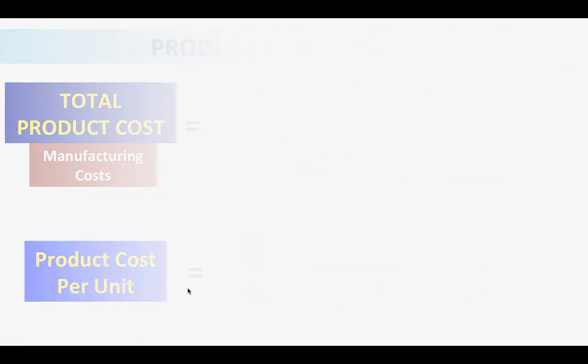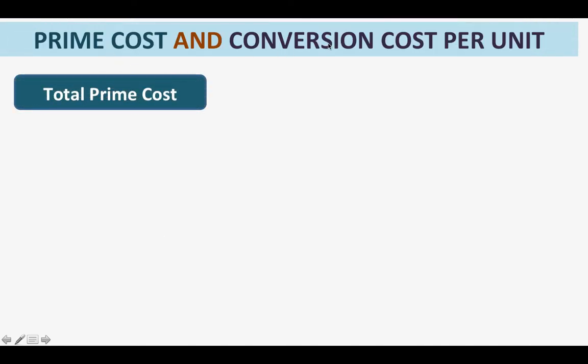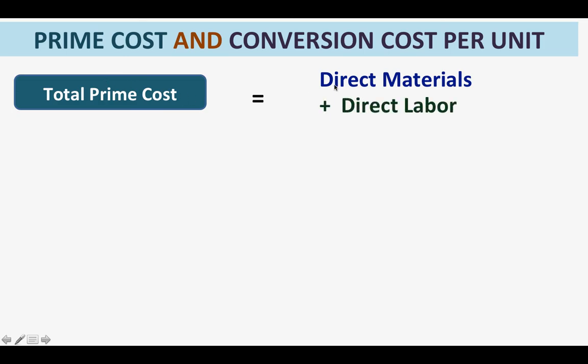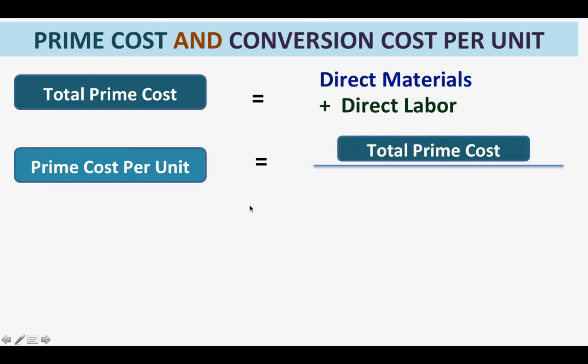Okay? It is also important to get your prime cost and conversion cost per unit. So the total prime cost, we have learned that prime cost consists of direct materials plus direct labor. That will be your total prime cost. So if you are going to get the prime cost per unit, it is equivalent to total prime cost divided by the number of units produced.